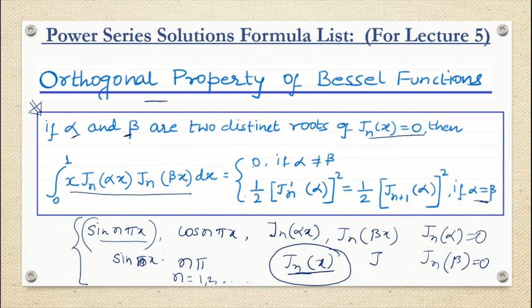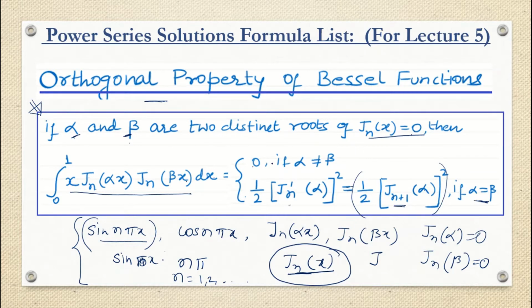Jn dash is the derivative d by dx of the Bessel function. Similarly, we can write this as 1 by 2 Jn plus 1, the next order of the Bessel function, alpha whole square. This we can derive using the recurrence relations which we have seen.